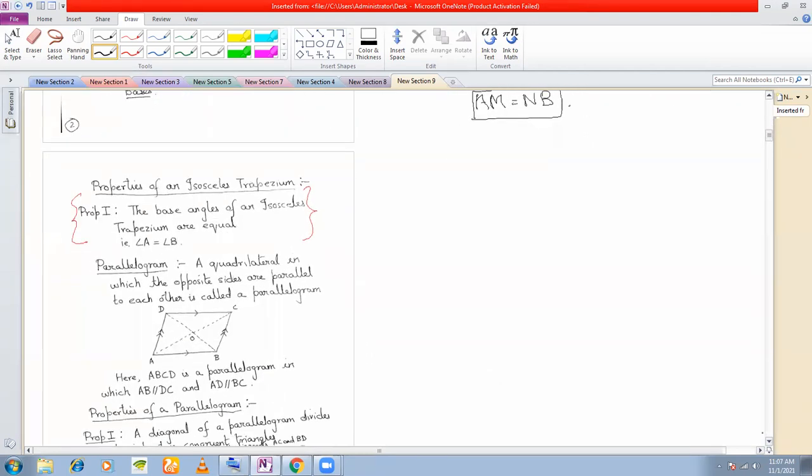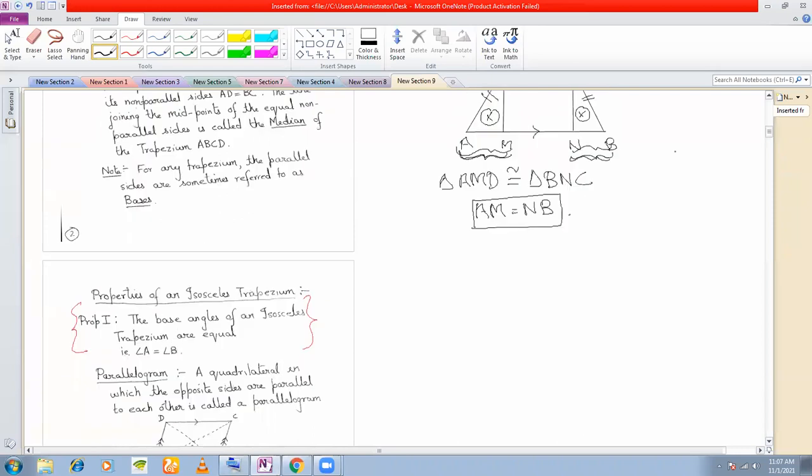So I just repeat, the property of an isosceles trapezium is that the base angles are equal. Also, you can take note of this because we'll be using this, especially in mensuration. You require this concept. AM is equal to NB. Take note of this also.